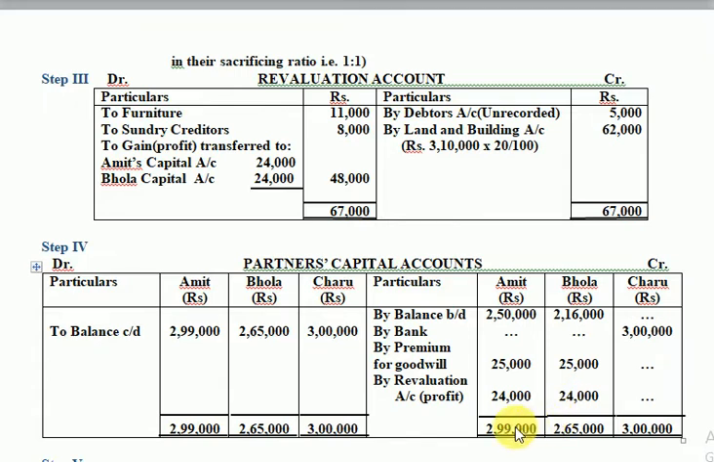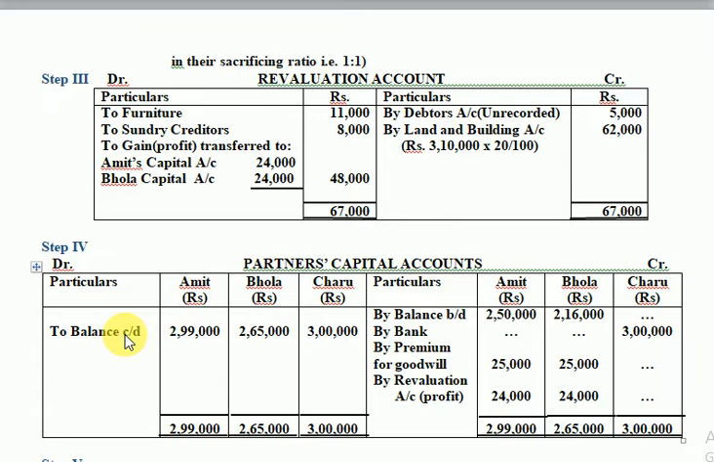Do the totaling for all three partners. There is no posting on the debit side, so the same total is written here. The balance sheet is also the same, 2,99,000, 2,65,000 and 3 lakh. There is no posting, according to the question, of adjustments on the debit side. So the total and the balance c/d are the same. This balance c/d becomes the capital of the three partners Amit, Bhola and Charu. And you know where this will go? This will go in the balance sheet on the liability side as capital of the three partners.